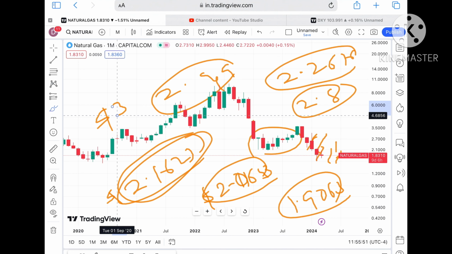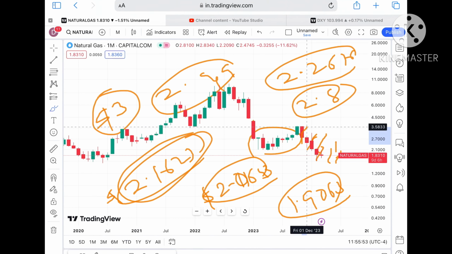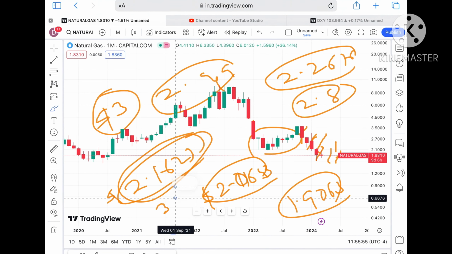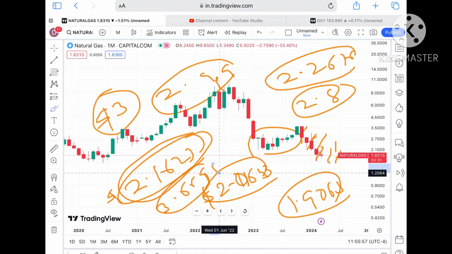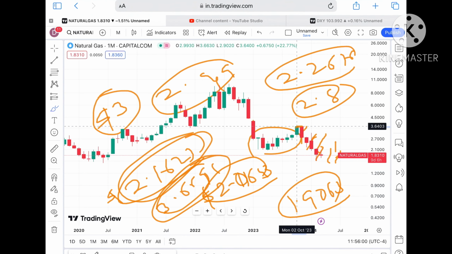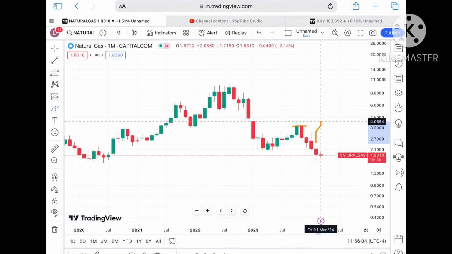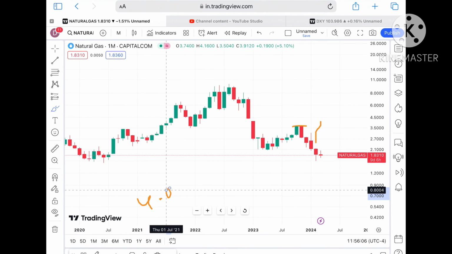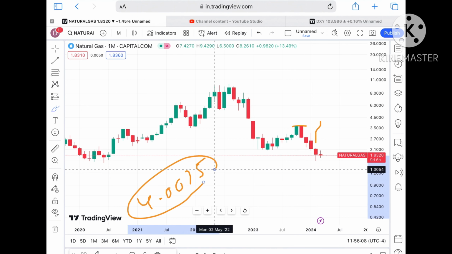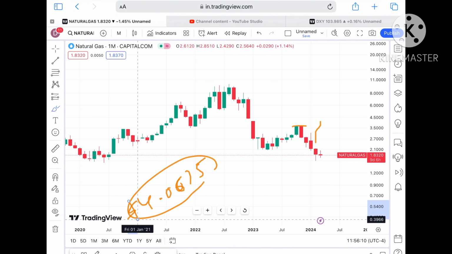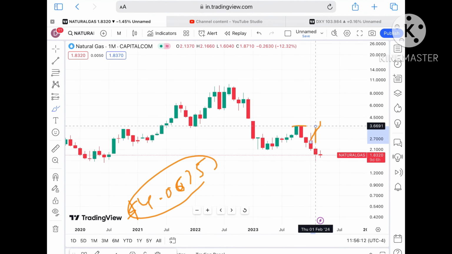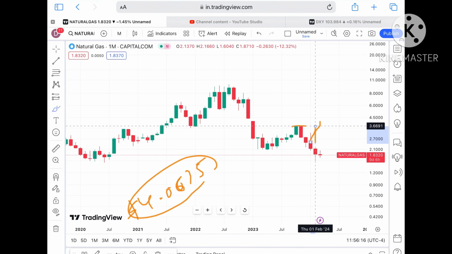Suppose if the price sustains above 2.8, it will cross a level of $3, and then we will see it go towards a level of around $3.6691. Okay, $3.6691 is already being tested, so chances are high this level will be crossed upside, and it will touch a level of around $4.0675. This $4.0675 is already being tested, so chances are high we can see a further upside movement in the price of natural gas in the next 2 weeks.